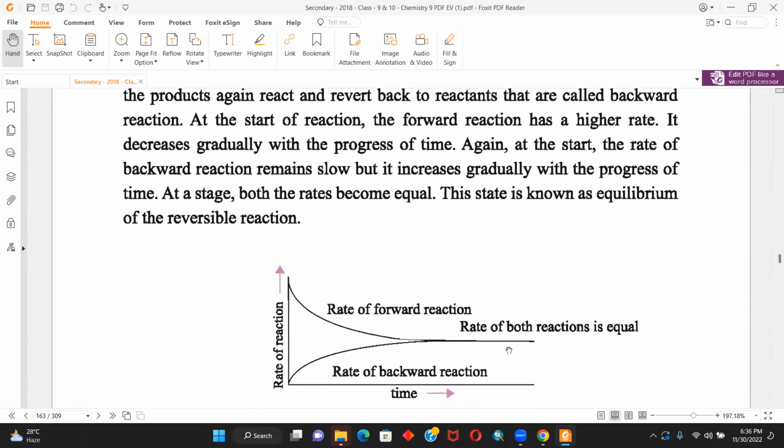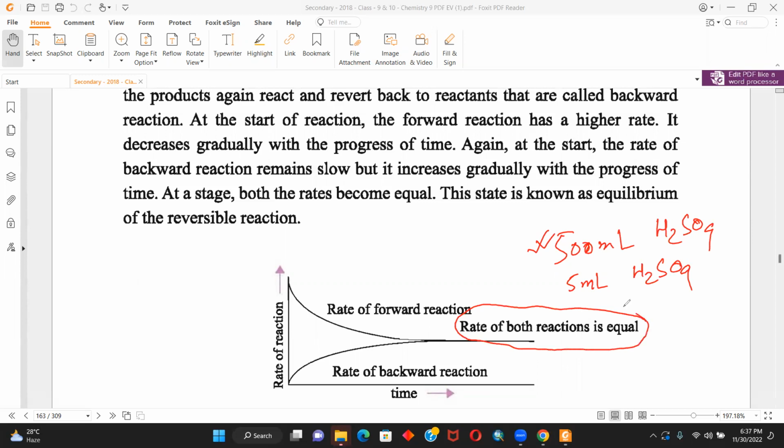If the amount of substance decreases, the rate of reaction also decreases. Say I put 500 milliliter of H2SO4 in water in one case, and 5 milliliter in another. In which case will you see very fast reactivity? Obviously, the first case, right? That is what is happening. So at some stage, the rate of both reactions becomes equal, because the amount of substances becomes equal.